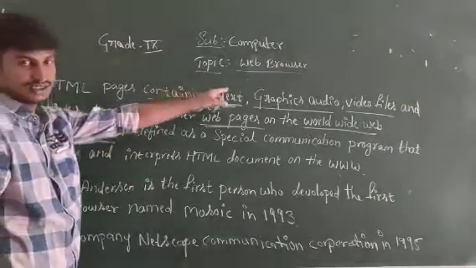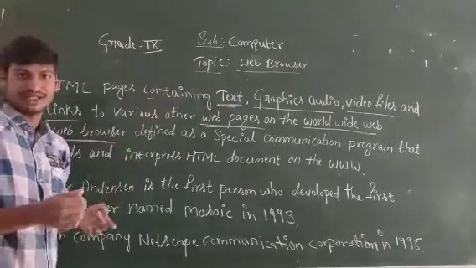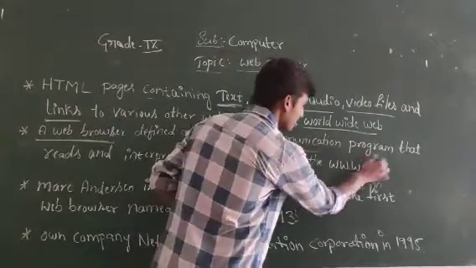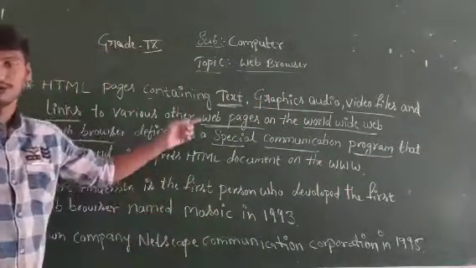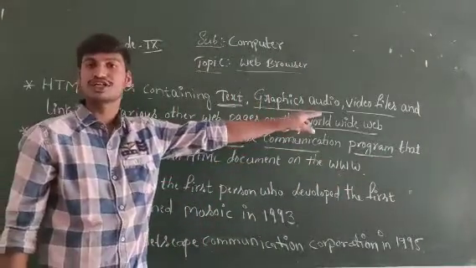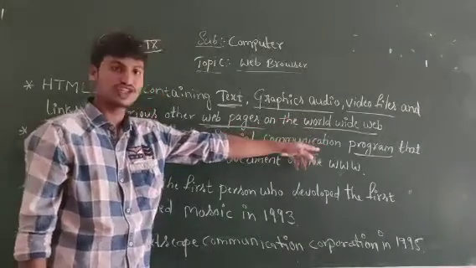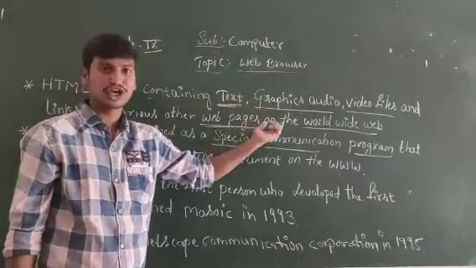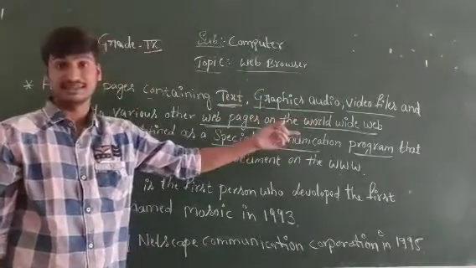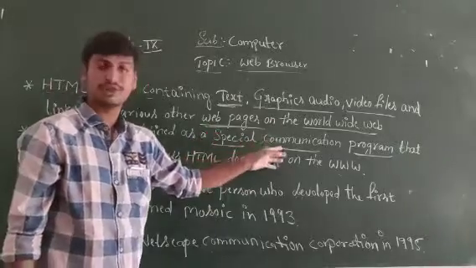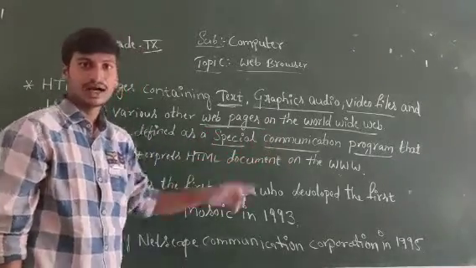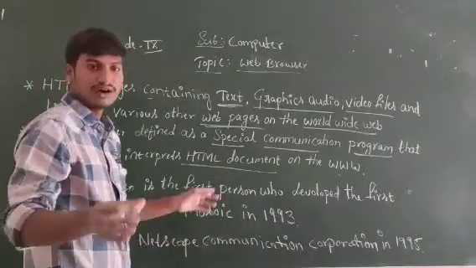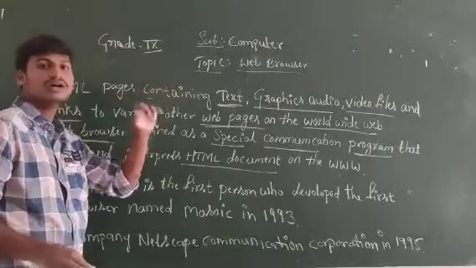Understand? A web browser. What is this web browser? A web browser is defined as a special communication program. Why do we call it a special communication program? It can read and interpret HTML documents. It interprets everything in the web pages.